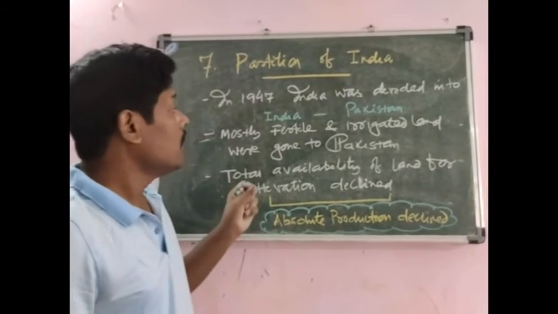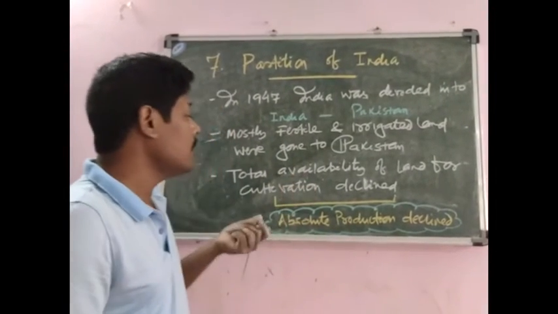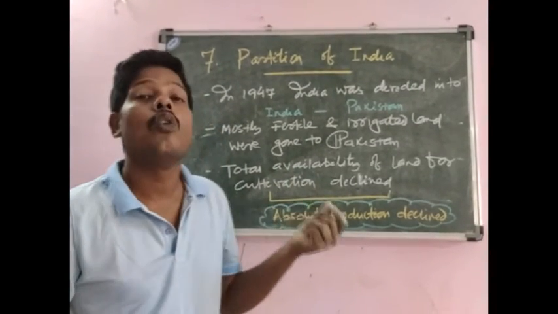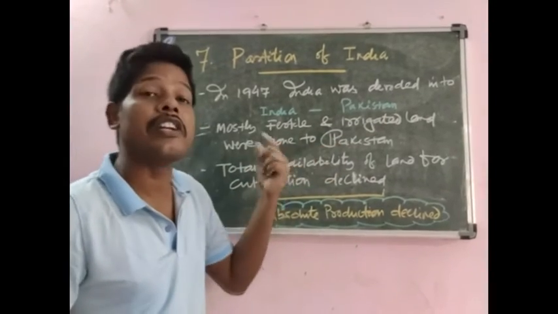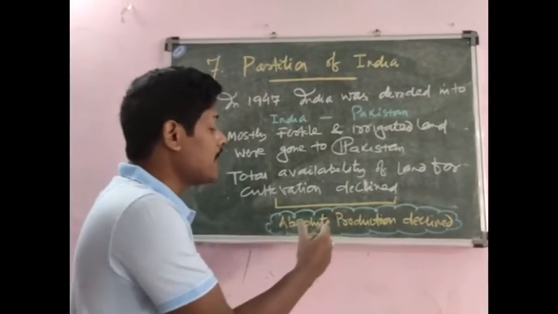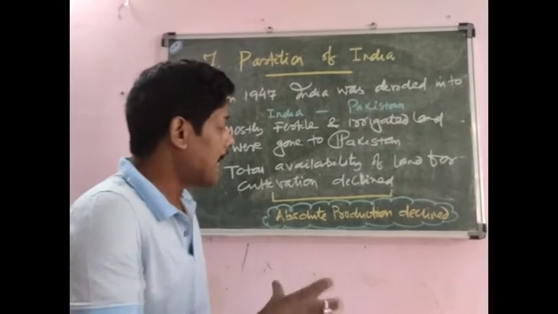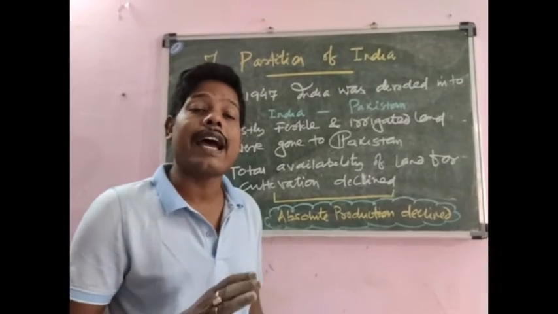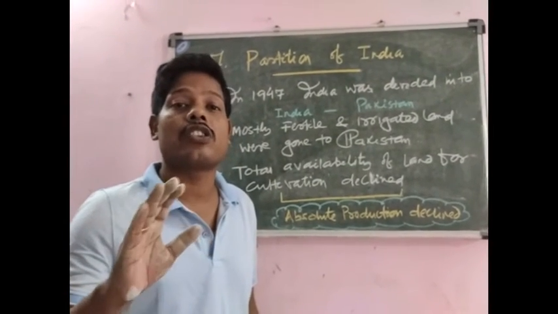If you see, as the fertile and irrigated land went to Pakistan, the total availability of land for cultivation declined drastically, and moreover it was fertile and irrigated land. So this resulted in a decline in the absolute production of the agricultural sector. As the absolute production of the agricultural sector declined, there was backwardness and stagnation in the Indian agriculture sector.